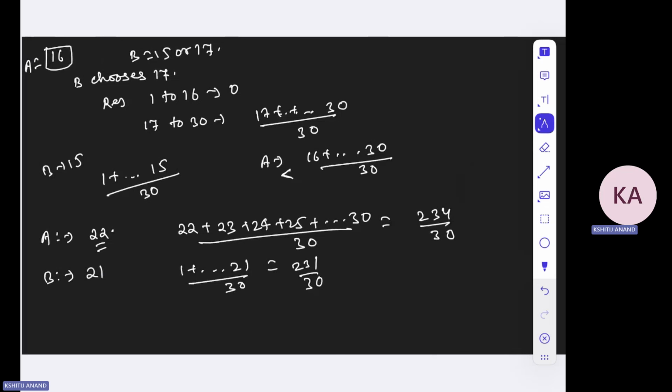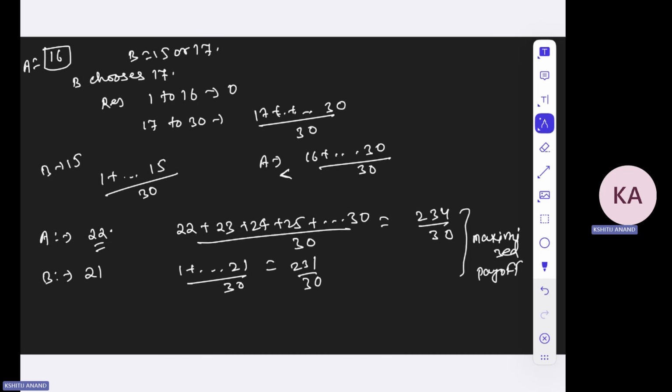Why are they doing it? Because this is the maximized payoff, right? The payoff is maximized at 21 or at 22. Now A will obviously choose 22 because the payoff is 234 by 30, and the payoff for B will be 231 by 30.